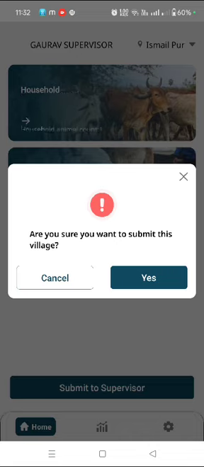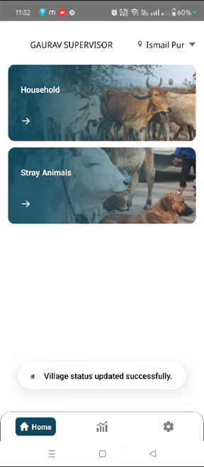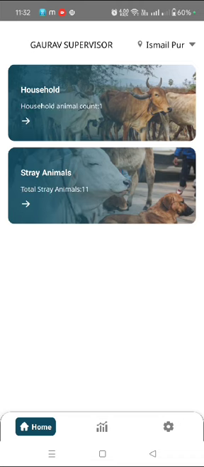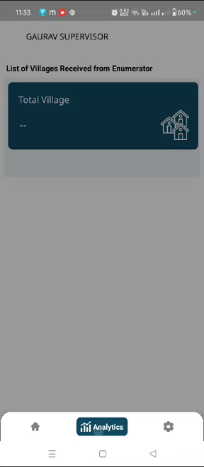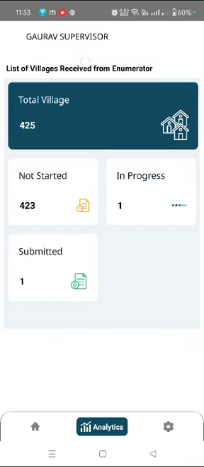Now you can see the message has changed. Are you sure you want to submit for this village? I simply say yes, the data has been submitted successfully. Now you may have a question: how can I see in how many villages I need to proceed with work, and how many villages I have currently done the work in, and what is the status of the work? For that we have provided the option here for analysis. Click here.